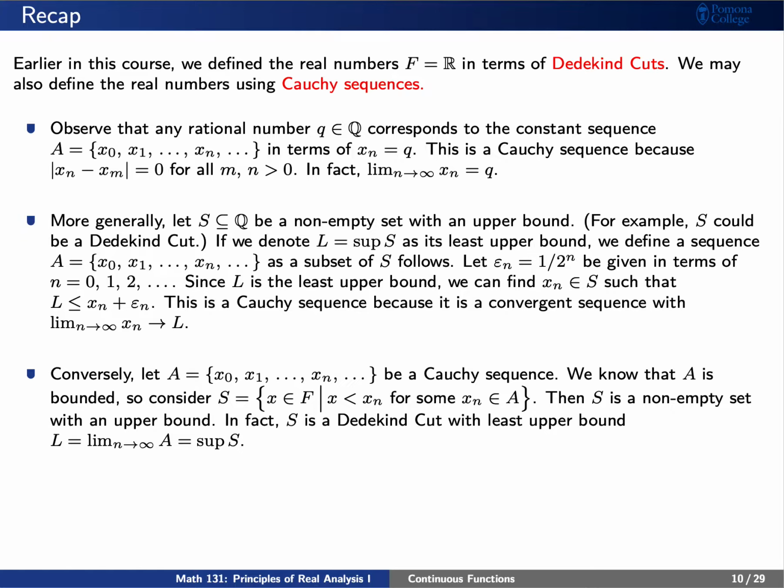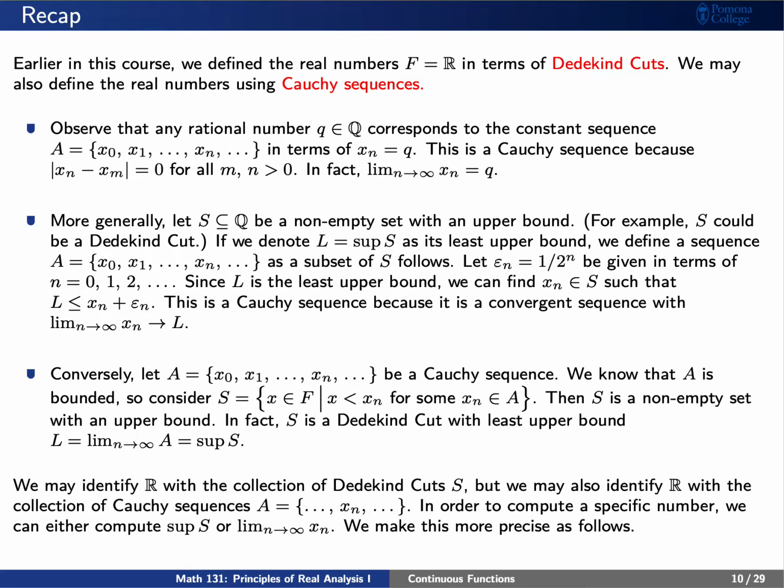Conversely, let's say that we have a Cauchy sequence. We know that it's bounded, so we can construct a Dedekind cut from this sequence as follows. Let's let S be the set of elements x in our field F, such that x is less than xn for some xn in A. Then S must be a Dedekind cut whose least upper bound is L, the limit of our Cauchy sequence. You can actually see this from the way that we proved that Cauchy sequences have limits.